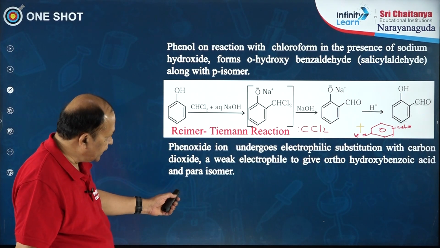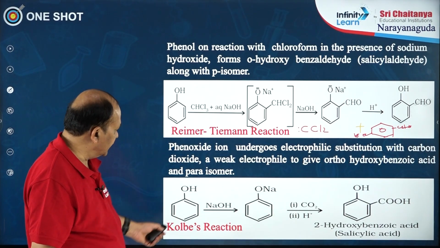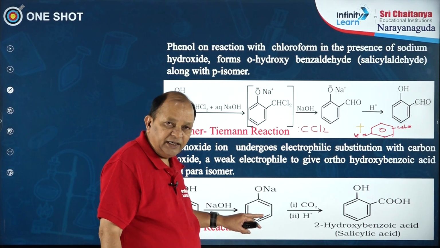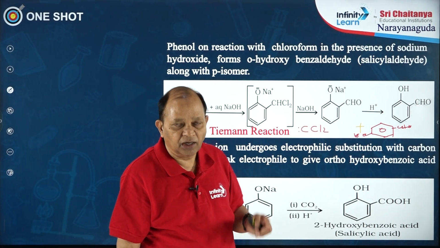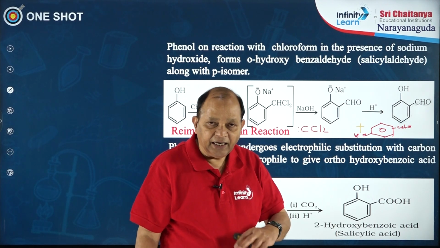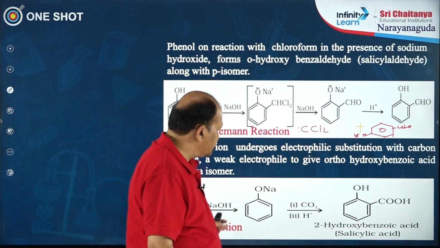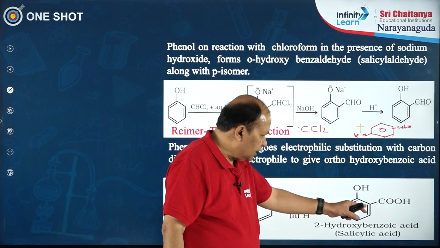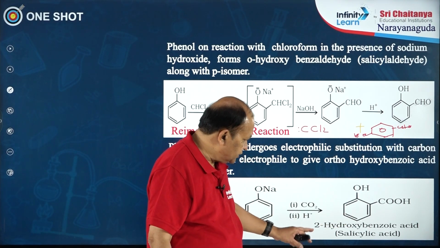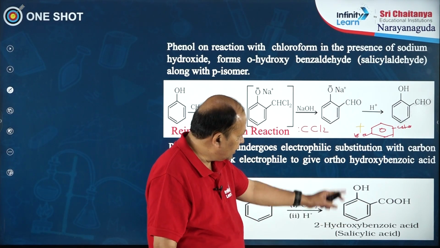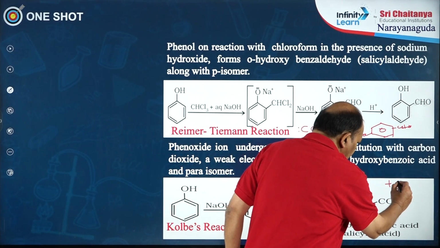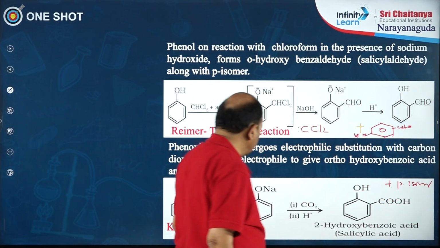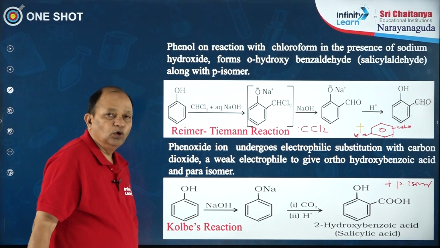And another such reaction: phenol is first treated to form sodium phenoxide, because sodium phenoxide is relatively more reactive than phenol, which on reaction with carbon dioxide followed by hydrolysis gives orthohydroxybenzoic acid, that is 2-hydroxybenzoic acid. Along with the ortho isomer you also get the para isomer, and this reaction is called Kolbe's reaction.